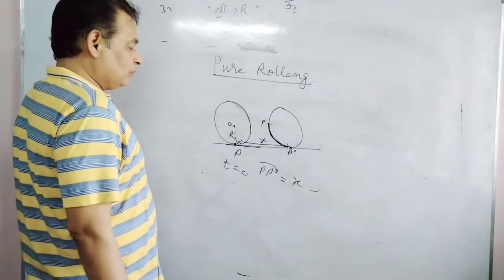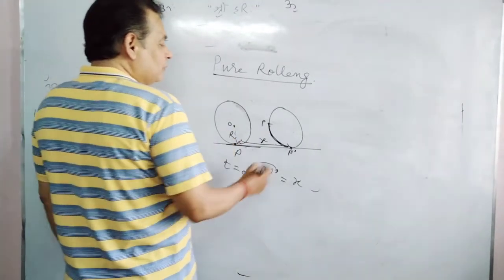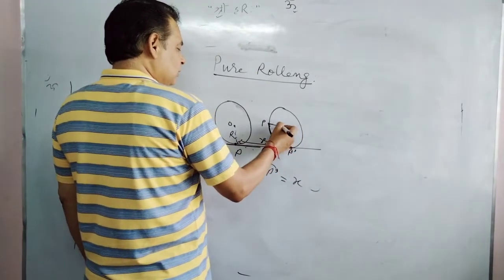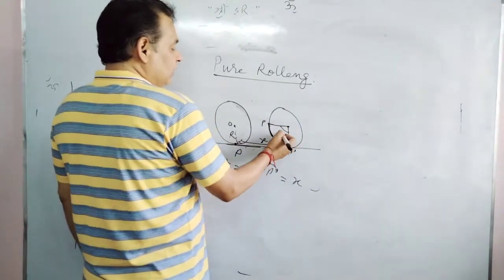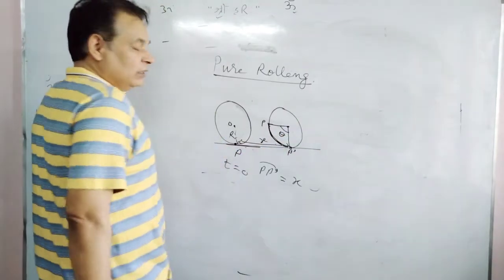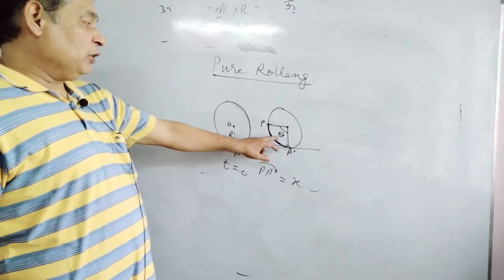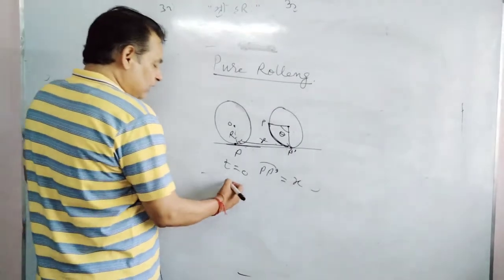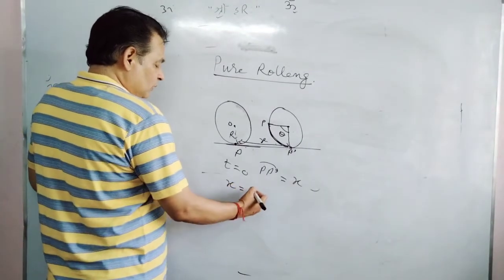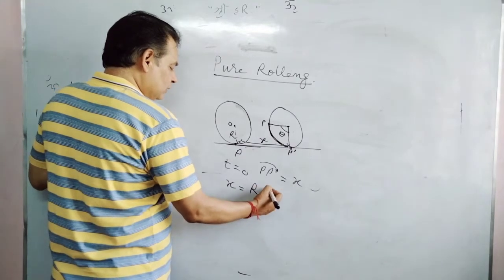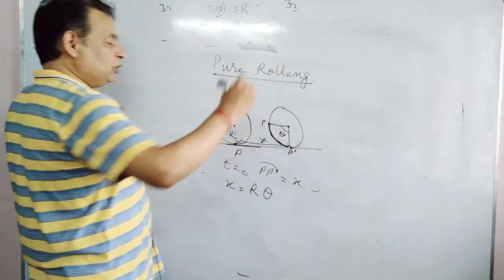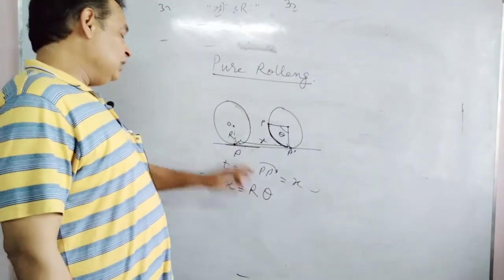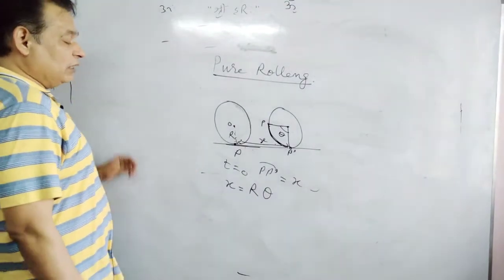From geometry, if the angle made by the radii at this center is theta, that is the angular displacement of point P, and we have x equals r theta. x is the linear displacement of the center of mass, theta is the angular displacement, r is the radius. x equals r theta.